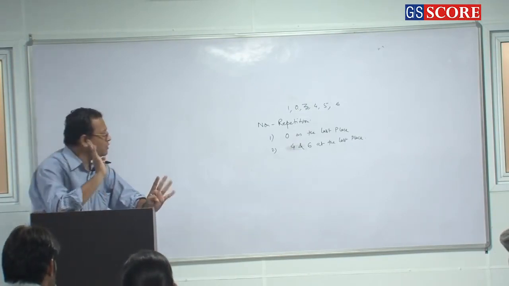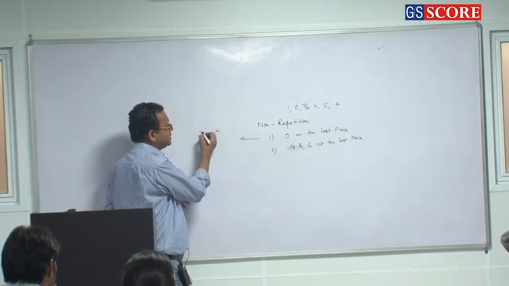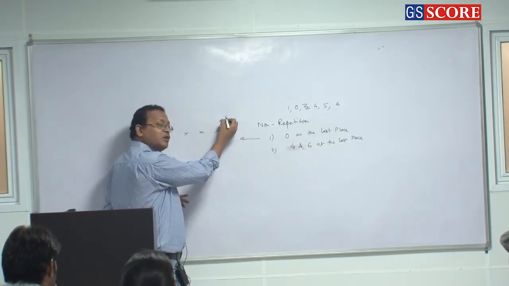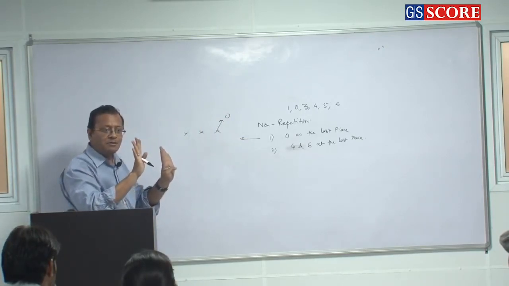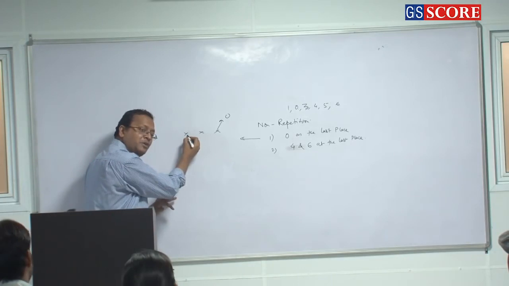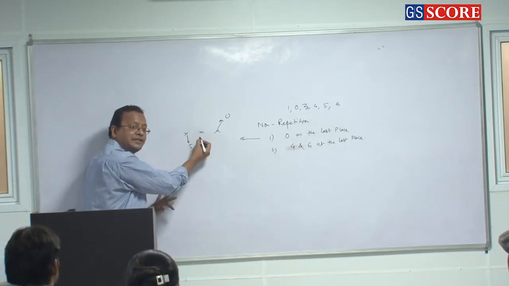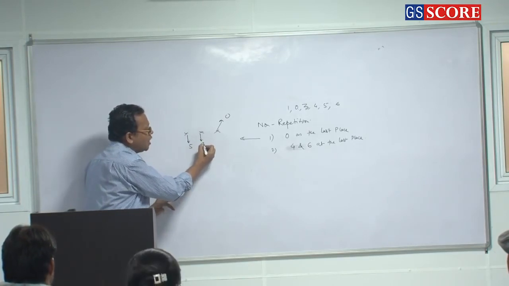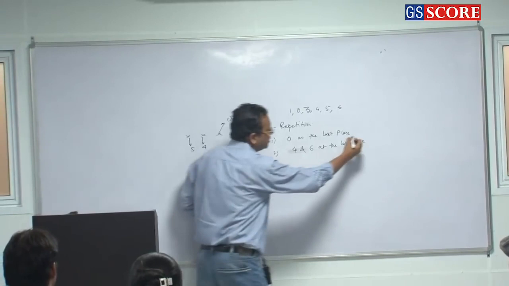Clear or not? So when 0 is at the last place, how many cases are there? 1 way. So how many digits are left now? 5. So the first place can be filled up in 5 ways. The second place can be filled up in 4 ways. So how many even numbers have got 0 at the last place? 20.